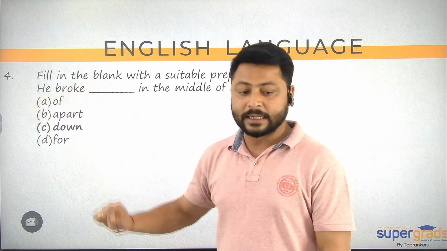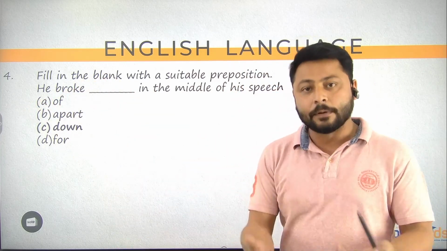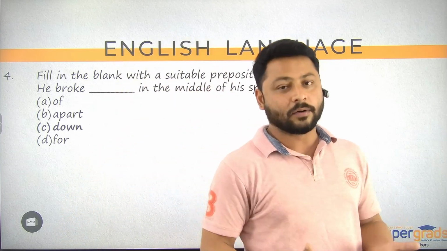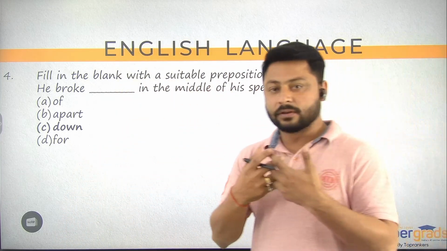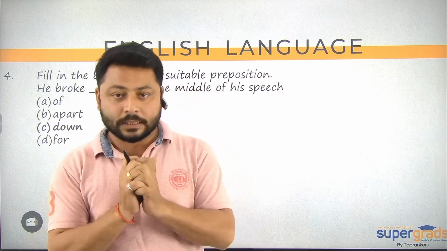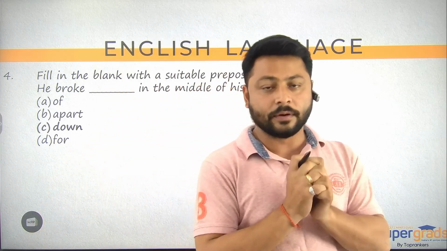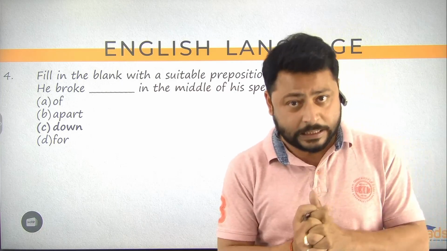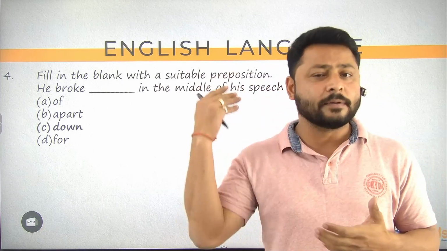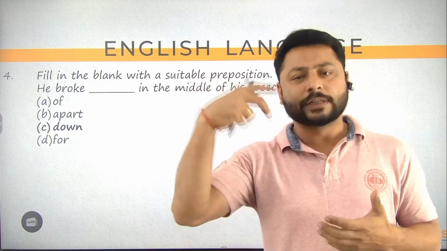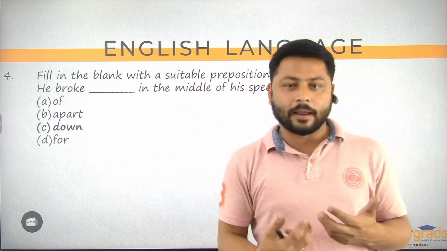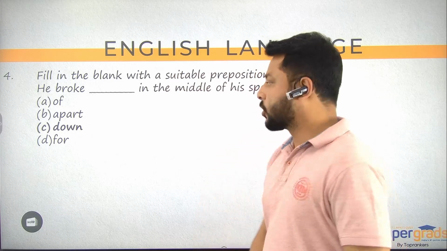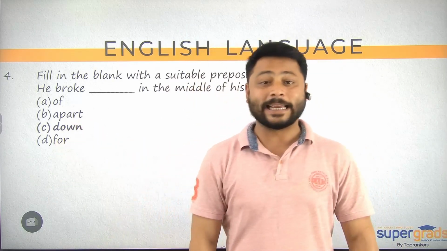So B gets eliminated. Broke down means अब हम बोल रहे हैं क्राई कर रहा है ना. So he was crying. Yeah, he broke down. He broke down मतलब he was not in his normal state of being. All right. So if I am giving that speech and I started crying in the middle of the speech, है ना, because something reminded me of something else जो मुझे थोड़ा सा sad feel करवा रही है. So that is when we use broke down. So the correct answer option for question number 4 is C.